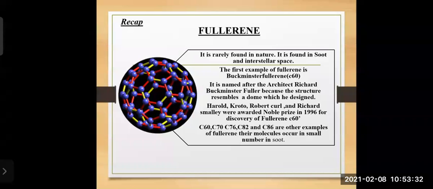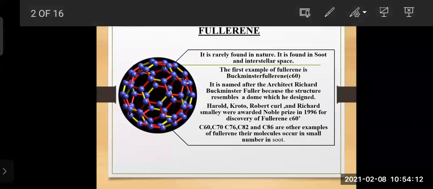Then there are some other examples of fullerene. They are C60, which we are studying right now, and C70, C76, different forms, C82, C86. They are some of the other examples. Their molecules occur in very small numbers in soot. You might find some atoms or molecules of C60, but C70, C76, and C82 are very few.